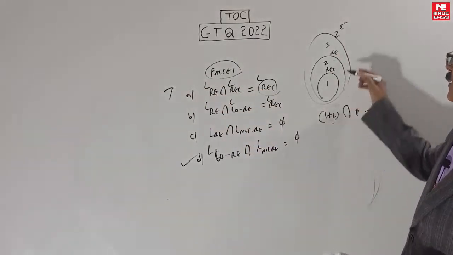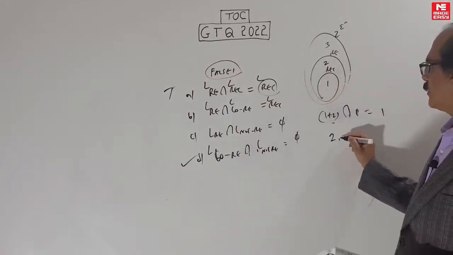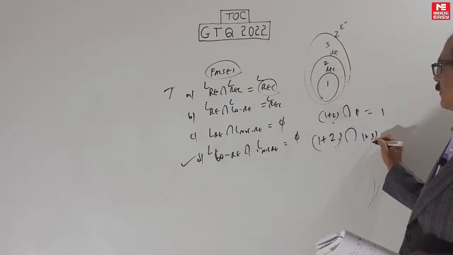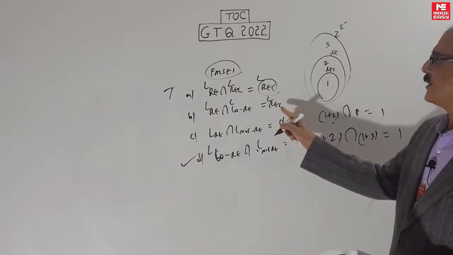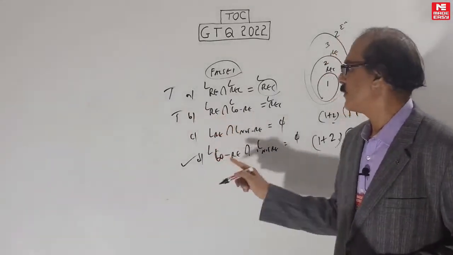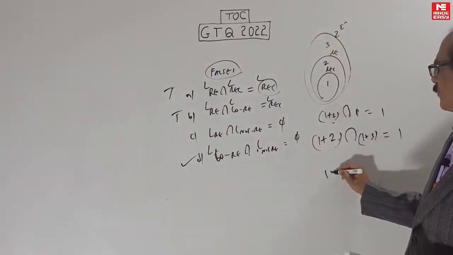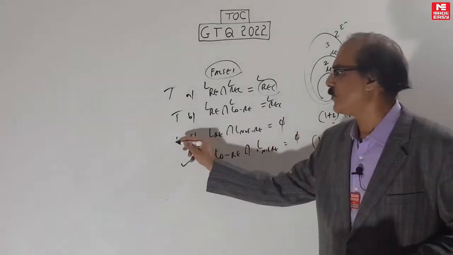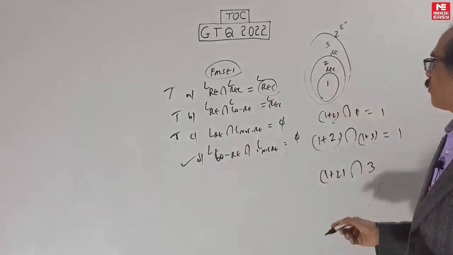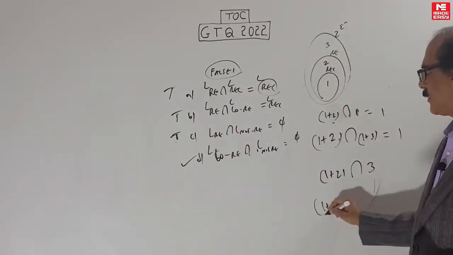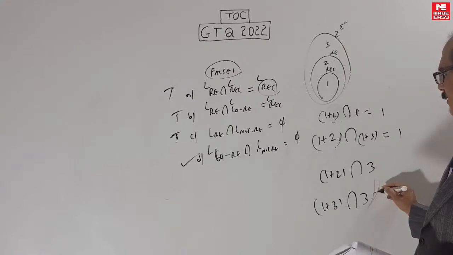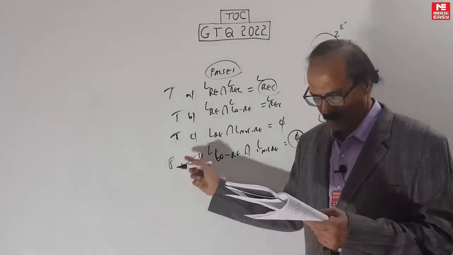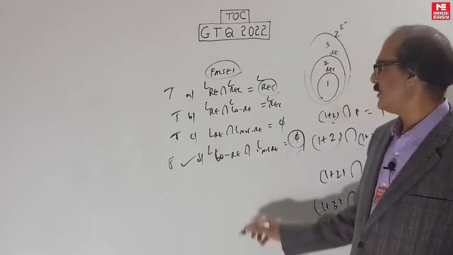RE intersection co-RE. RE is what? 1 plus 2. Intersection with co-RE, which is 1 plus 3. What is the intersection? It is 1, that is REC. So this is also true. Next is RE intersection not RE. RE is 1 plus 2. Intersection not RE, which is 3. What is this thing? Phi. This is also true. Last is co-RE. Co-RE is 1 plus 3. Intersection not RE is 3. 1 plus 3 intersection 3 should be 3. But they have told phi. So this is false. So clearly the answer is D.